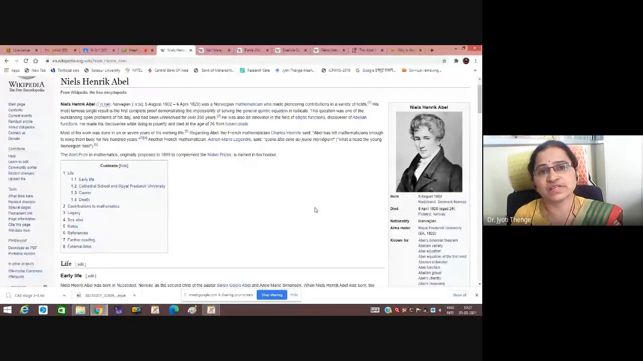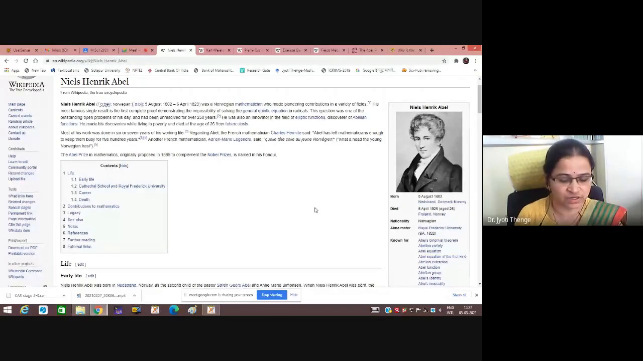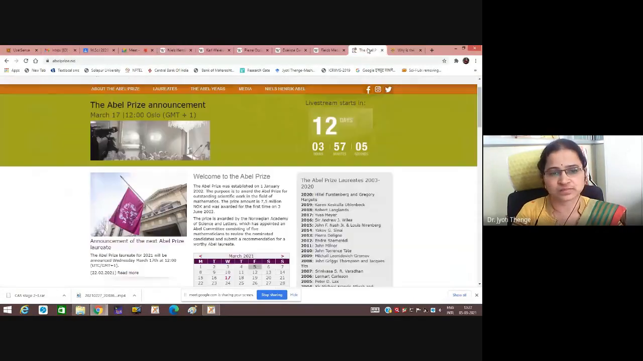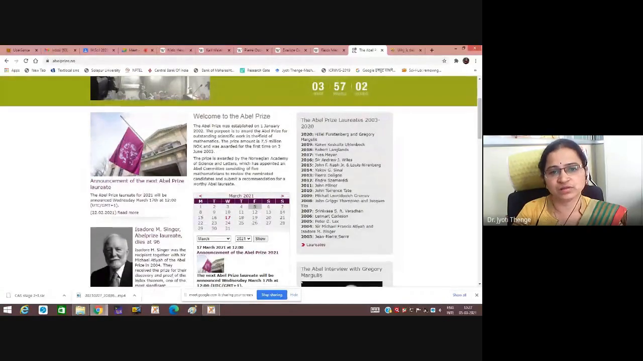A famous prize was given in his honor, called the Abel Prize. The Abel Prize in mathematics is very similar to a Nobel Prize. It was established on 1st January 2002, and the prize amount is 7.5 million Norwegian kroner, which is approximately 740,000 American dollars. This was the first prize very similar to a Nobel Prize.